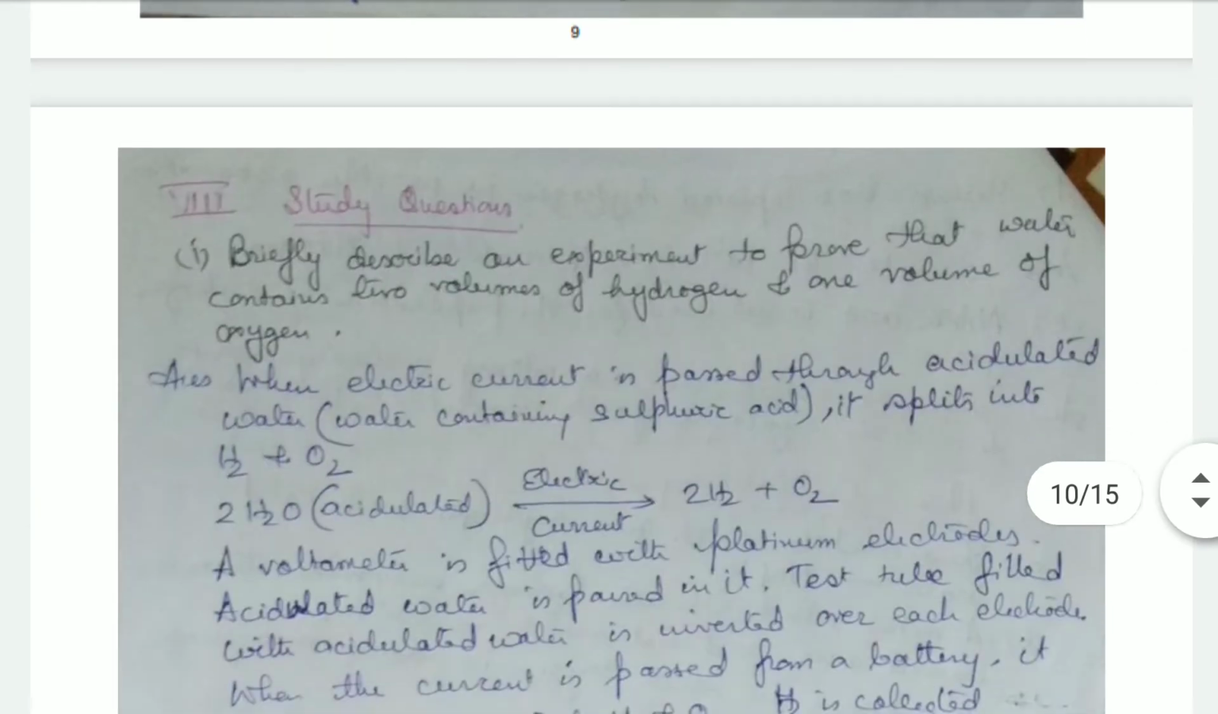Now we come to some study questions. So first one is briefly describe an experiment to prove that water contains 2 volumes of hydrogen and 1 volume of oxygen.